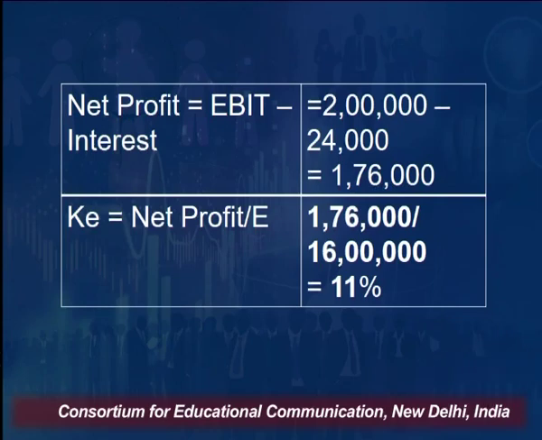Net profit, the equation will remain the same: EBIT minus interest. Our EBIT is 2 lakh minus interest, that is 24,000, that is 4 lakh multiplied by 6%, because 4 lakh is raised at the rate of 6%. So 2 lakh minus 24,000 is 1,76,000. This is our net profit. We will divide our net profit by value of equity so that we can have cost of equity. So 1,76,000 divided by 16 lakh, we get the value as 11%. This is our cost of equity.